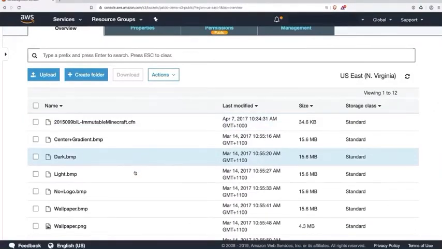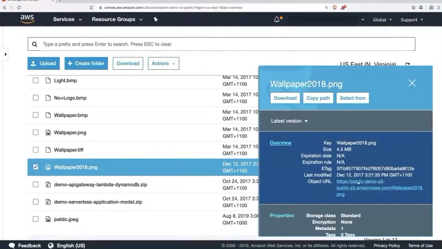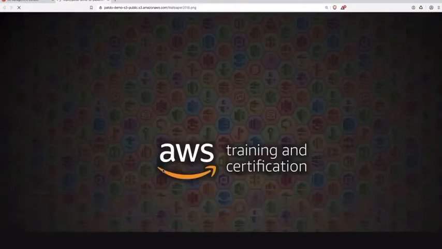So let's go and take a quick look at one of these. I think we have the 2018 wallpaper here. Go and click open on that. So that's loading. We can see here, it's a very large wallpaper, so it takes a little bit of a while to load, but you can see we have content served inside of S3. In this case, just a quick little wallpaper with the AWS logo. All right, so let's jump back.